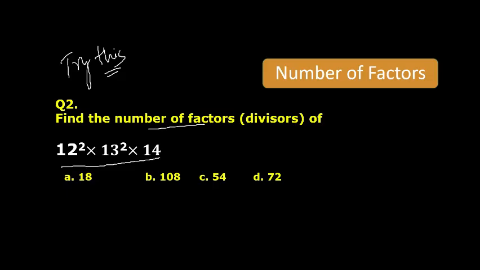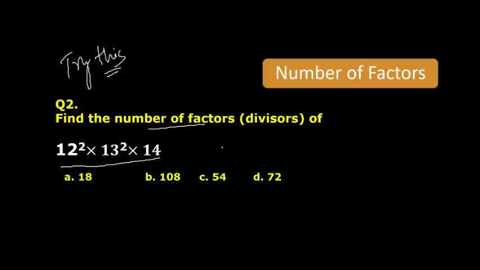No, it is not 18. 108 is correct. 108 is correct. Ramkaran, Vijendra, Monik, B is the correct one. Very good. Why is 18 not correct?